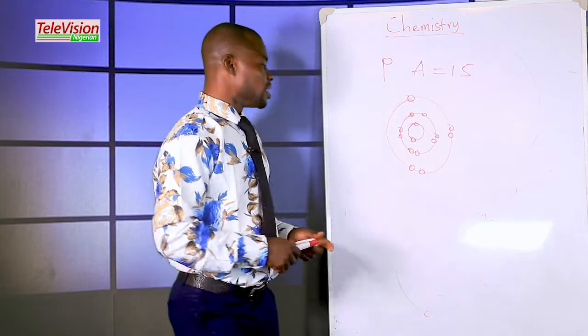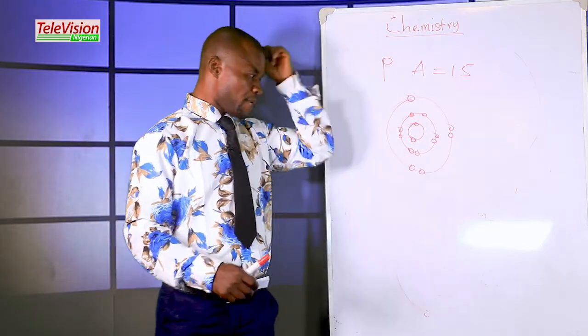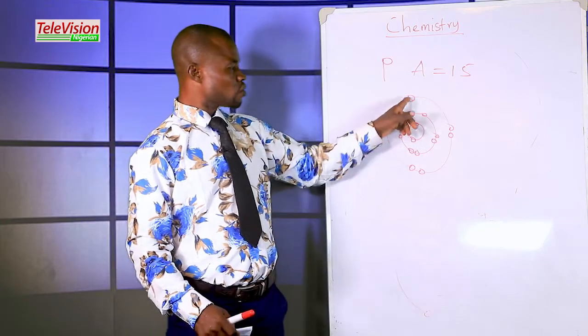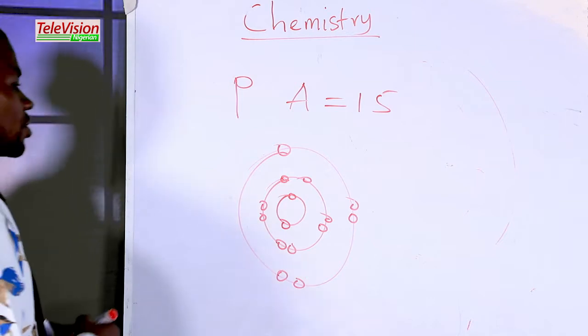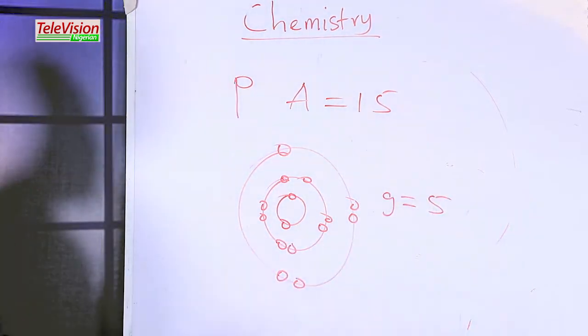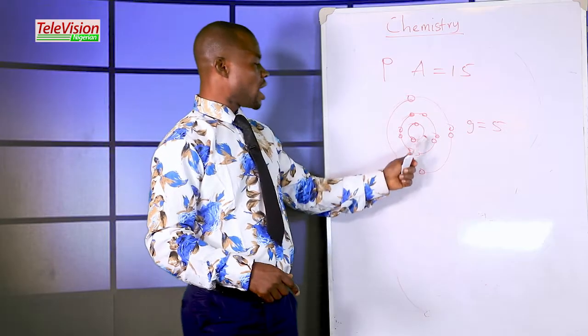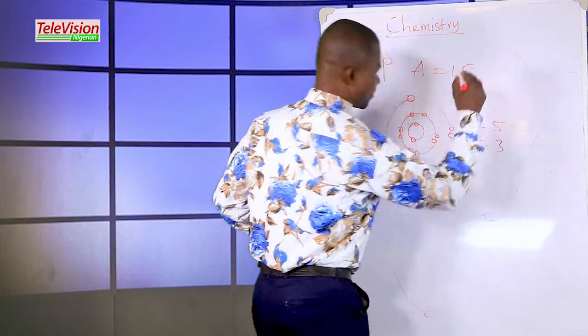It's complete. Now, how many electrons are in the outermost orbit? Let's count. 1, 2, 3, 4, 5. 5 electrons, meaning group 5. How many orbits are here? 1, 2, 3, meaning period 3.